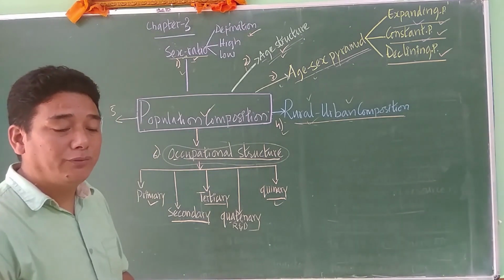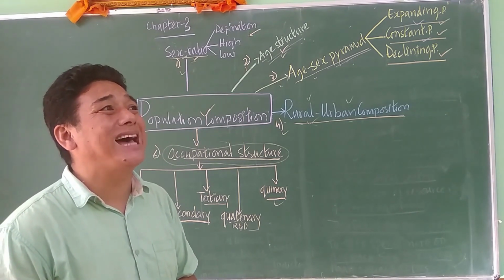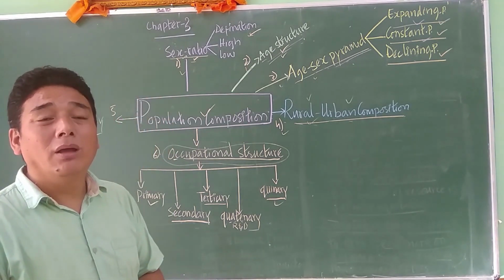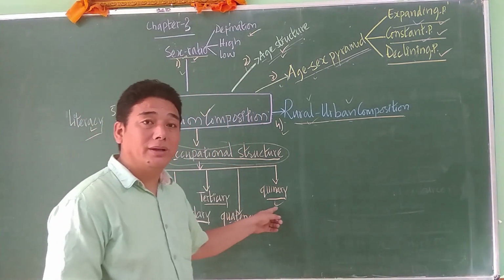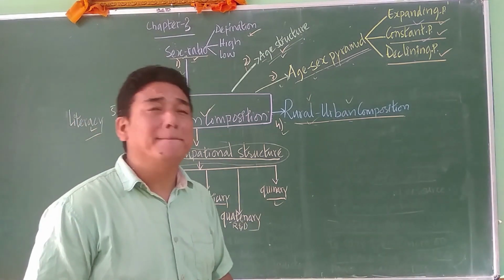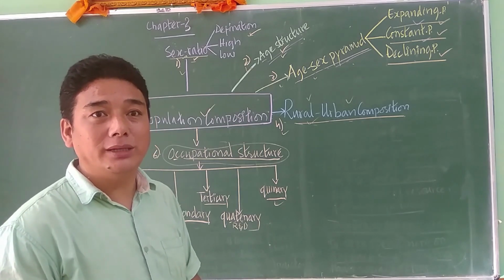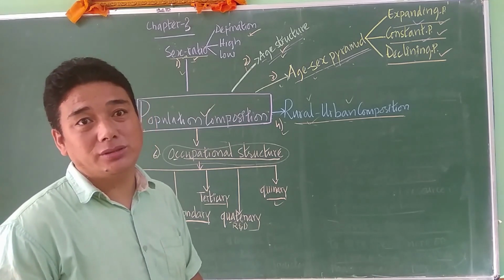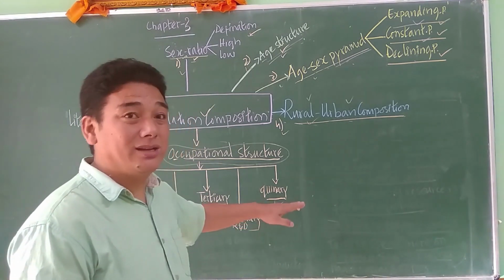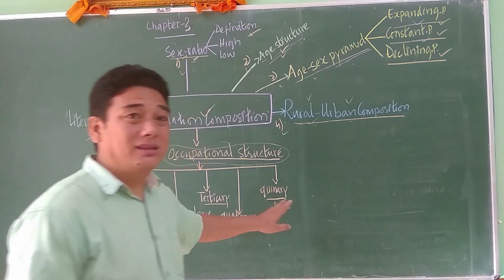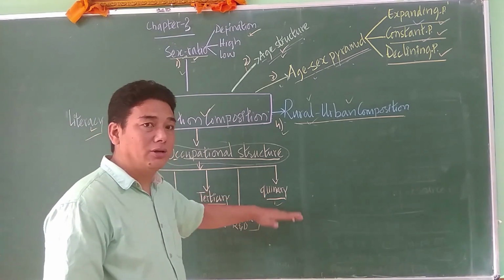It is the highest level job, the job of the highest decision makers, for example the prime minister of the country, the CEO of a company, and the head of an educational institution, ministry level. Those topmost jobs are known as quinary economic activity.